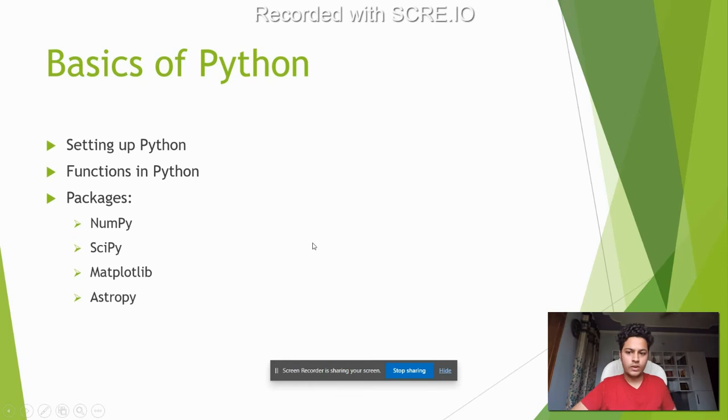So this is I think week one. What we did was just basics of Python. We set up Python. We talked about basic Python syntax. Obviously, we covered functions in Python. We talked about multiple packages that might be of use to us: NumPy, SciPy, Matplotlib, and AstroPy. These four were pretty much the main packages that were covered throughout the course. Quite important packages for other stuff as well, other than maybe SciPy and AstroPy, which were specific to this course.